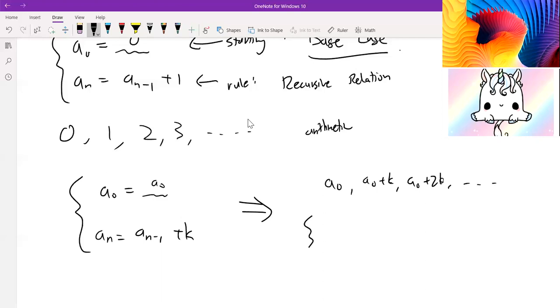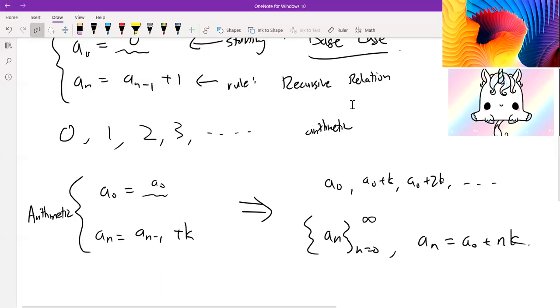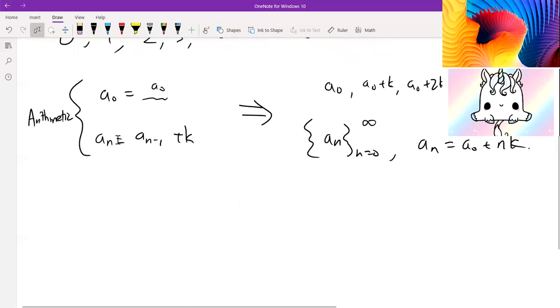This can be written as the general sequence AN, from n equals 0 to infinity, of AN is equal to A0 plus NK. And this is exactly what our arithmetic sequence is. So this recurrence relation generates arithmetic sequences, and that's because each time we're moving to the next value, we're adding a common term K to it.